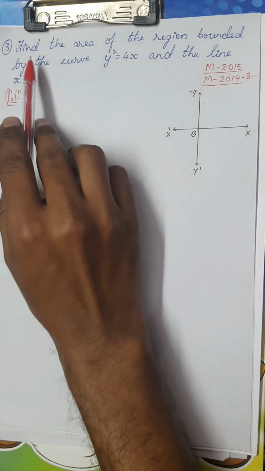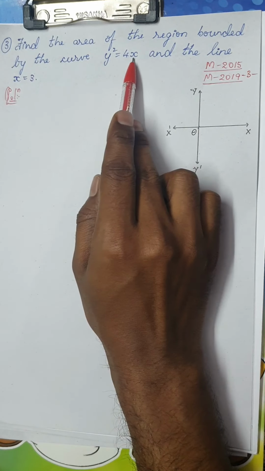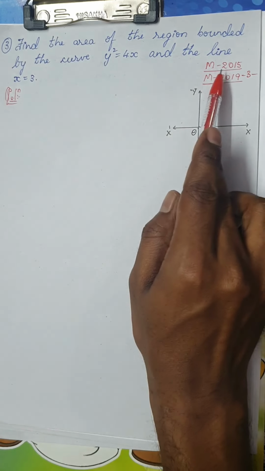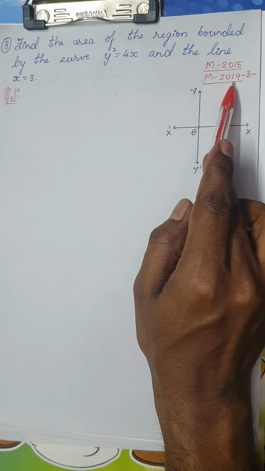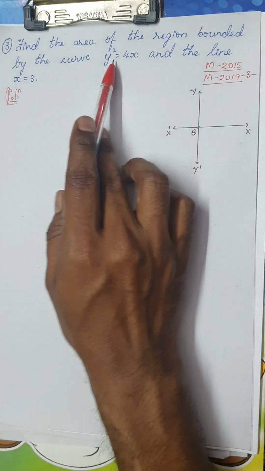So the third question we have is, find the area of the region bounded by the curve y square is equal to 4x and the line x is equal to 3. This question was asked in March 2015 and 2019 for 3 marks. So dear students, please be careful.